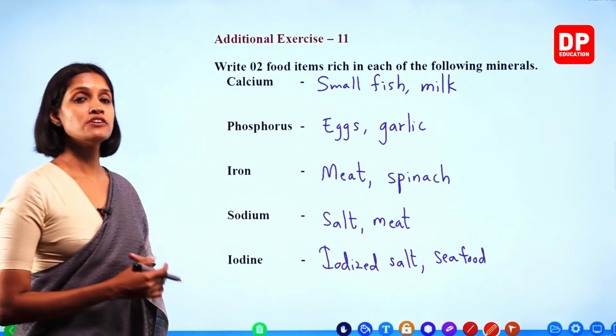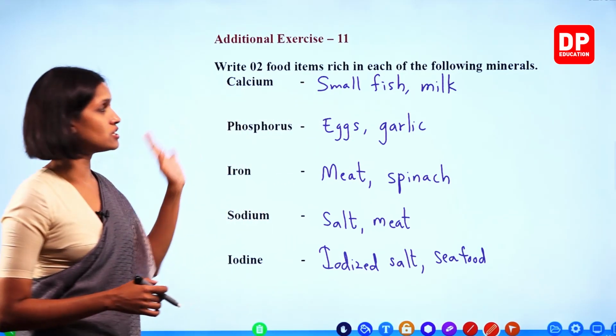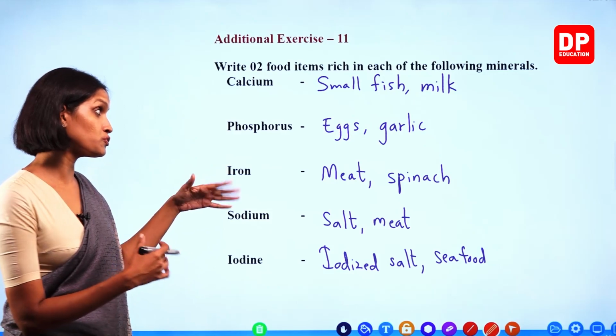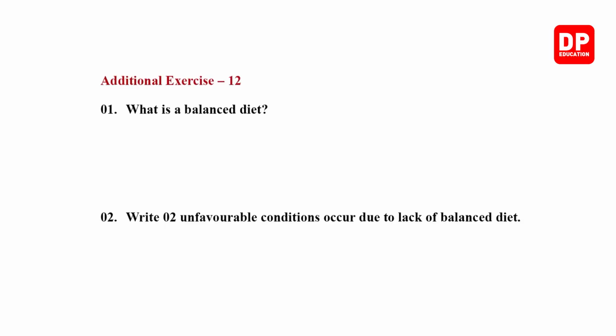Right, children? So you have to write 2 examples under each of the minerals. There are other food items as well, right? We'll move on to the next. Right, exercise 12. What is a balanced diet? What is a balanced diet, children? Balanced diet means a diet that contains all the necessary nutrients and also fiber in correct proportions, okay?